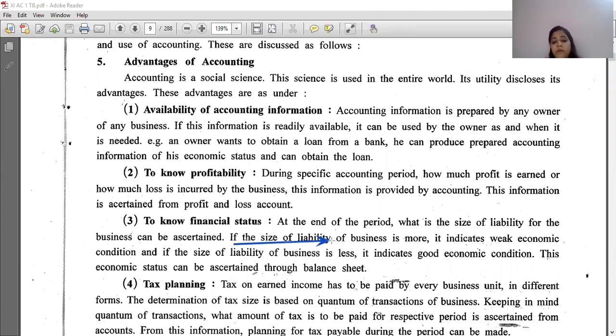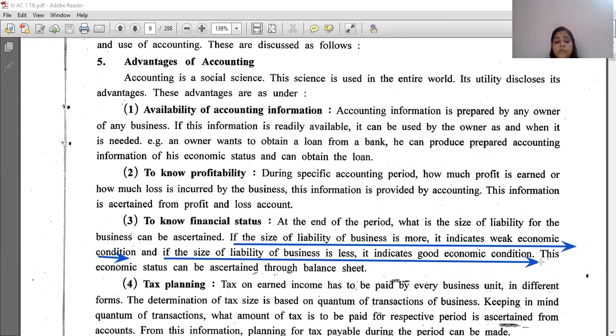If the size of liability of business is more, it indicates weak economic condition, and if less, it indicates good economic condition. Is it clear? This economic status can be ascertained through the balance sheet.